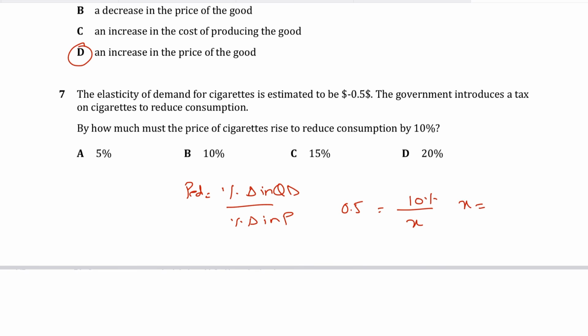So you can find the value of X. What you need to do is divide 10 by 0.5, and if you divide 10 by 0.5, the answer is 20. So 20 here represents the percentage change in price. If 20 is the percentage change in price, the answer should be D for David, because it says by how much must the price of cigarettes rise to reduce consumption. The cigarettes price should go up by 20% to reduce the consumption by 10%. That's the correct answer.